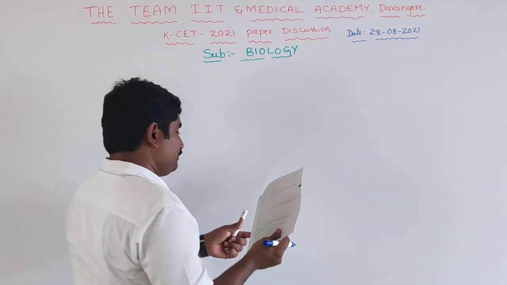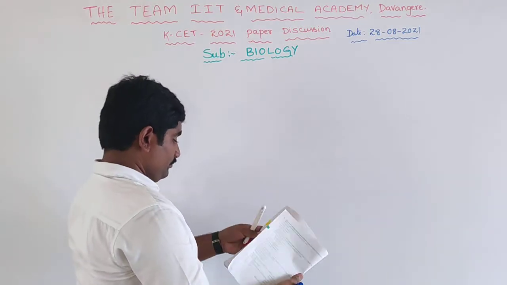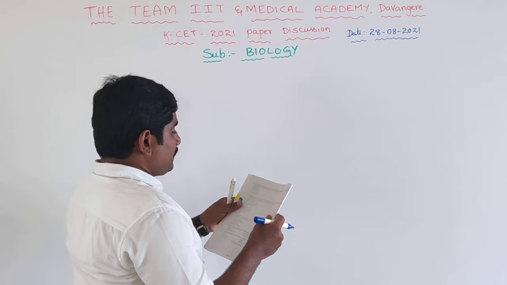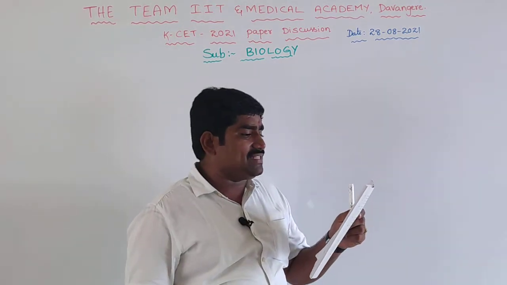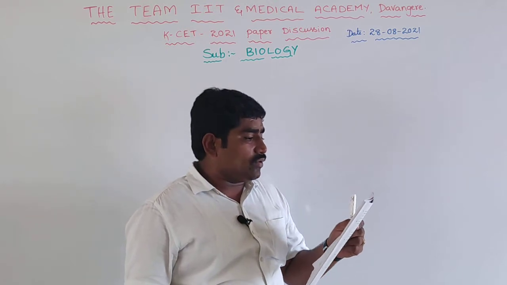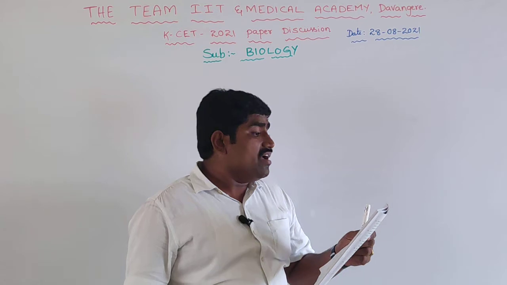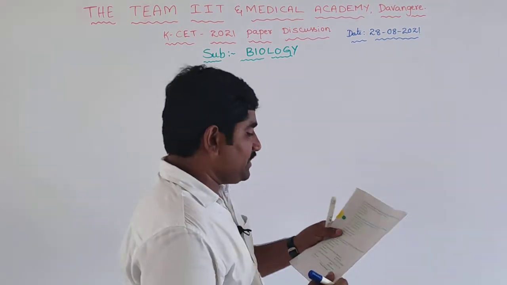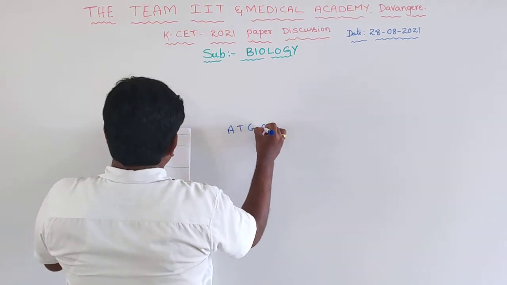Next one is question number 25. An experiment involving use of radioactive thymidine to detect distribution of newly synthesized DNA in the chromosome was performed on which plant? Vicia faba is the right answer for this question.